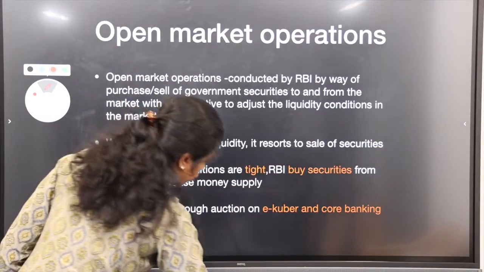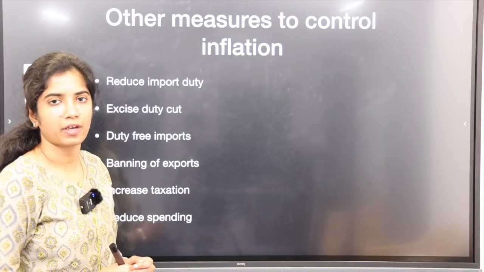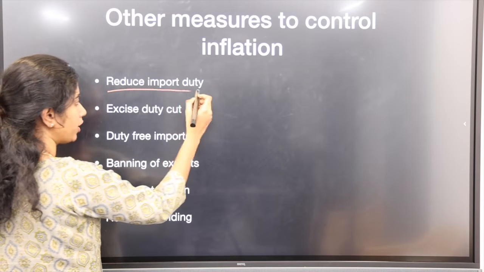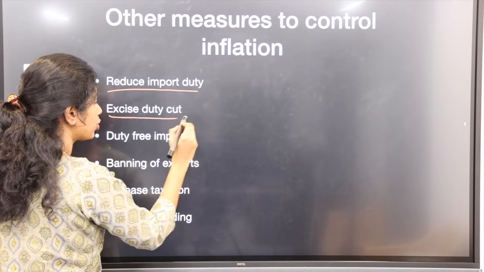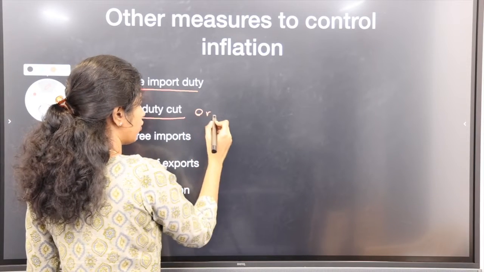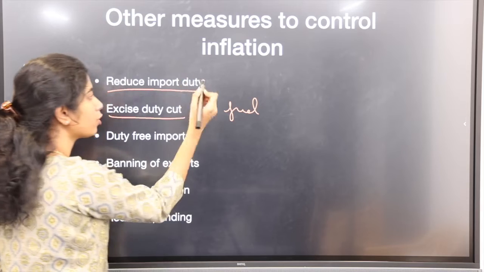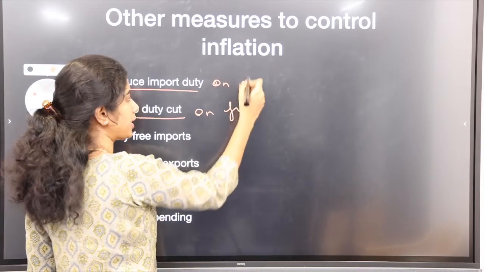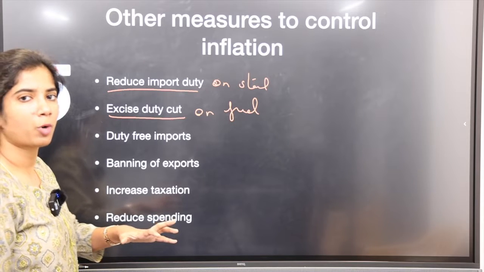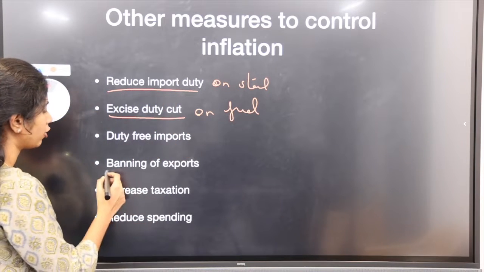So we have seen now what the monetary policies to control inflation are. So what are the other things available? Reducing import duty, excise duty cut. For example, what's an excise duty cut? You have seen it on fuels. For diesel and petrol, then obviously the price will come down. If you reduce import duty, for example on steel, prices will come down. So to tame the prices of a particular commodity on the supply side, the government resorts to duty-free imports, banning of exports.